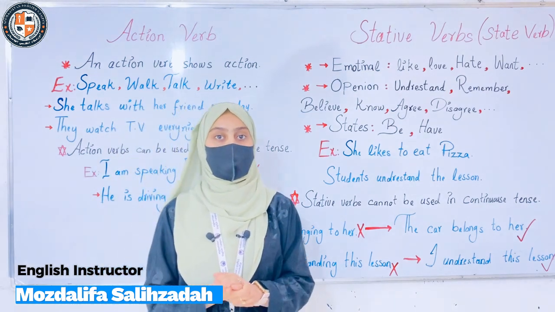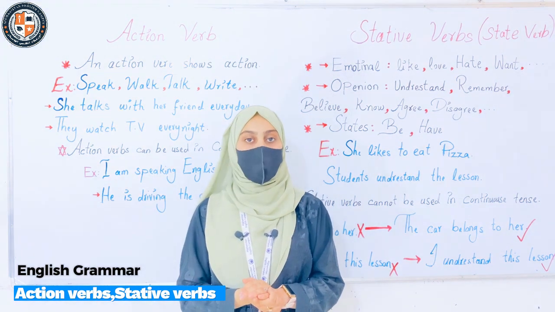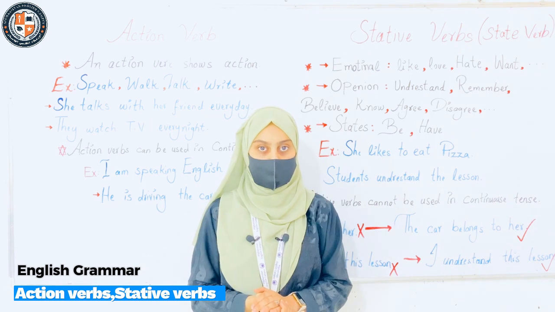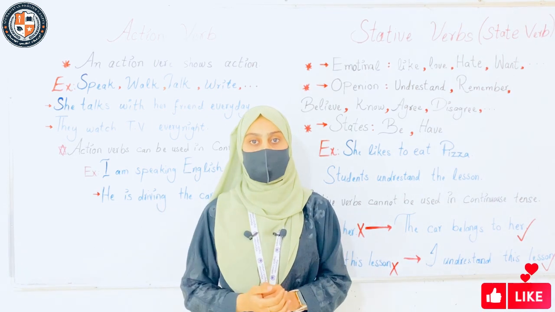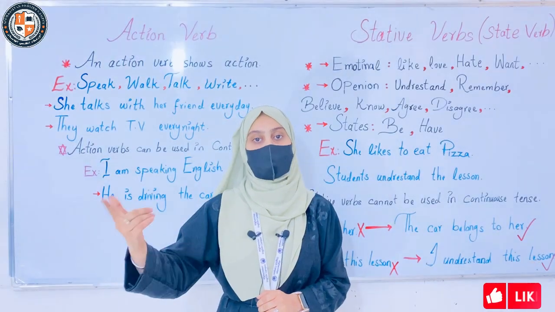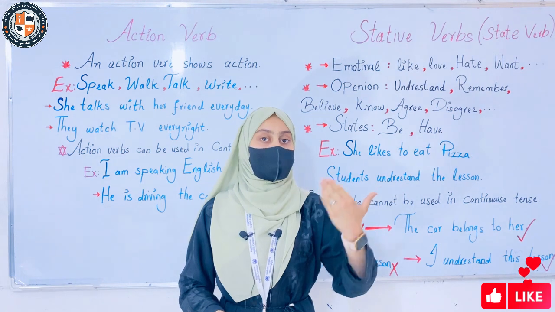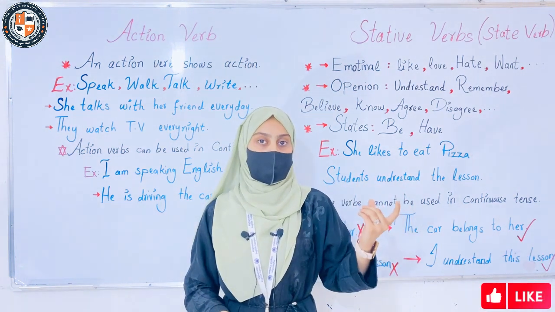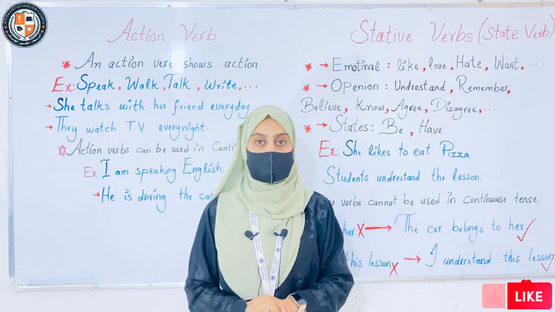About one of the important grammar in English language. This is about verbs. All the people know that we have verbs, but they don't know how to use them. For example, I am understanding the English grammar. Next we have that camera is belonging to her. They know which one of them is the verb, but they don't know how to use them.